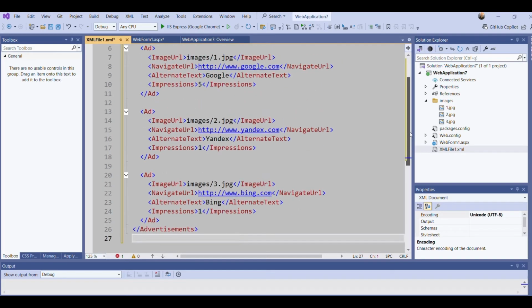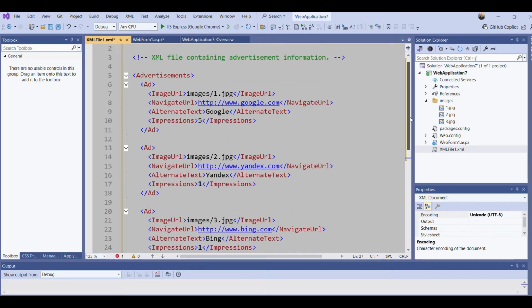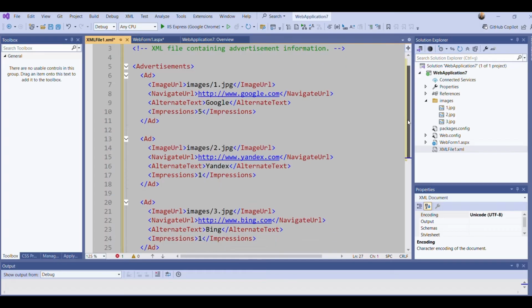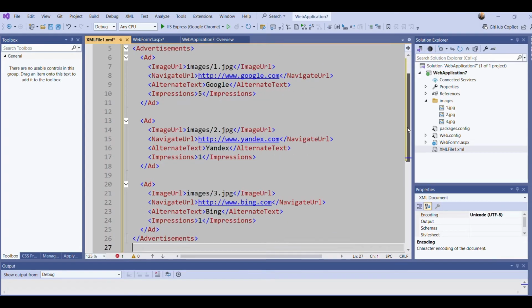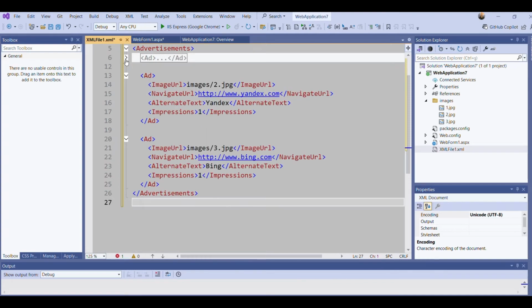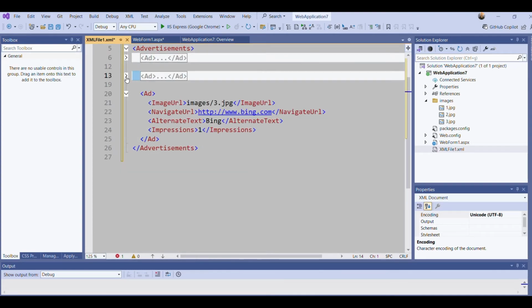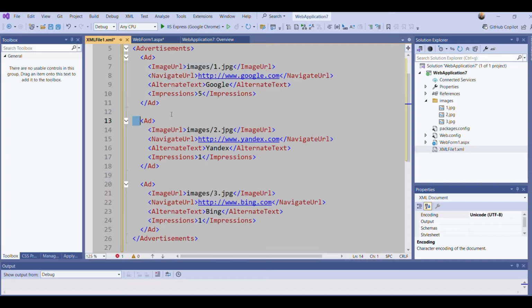Now what do we have in my XML content? I have Advertisements. You can have many advertisements, and you can add them by using the Ad element. And here I have 3 images, and I used 3 Ad elements.